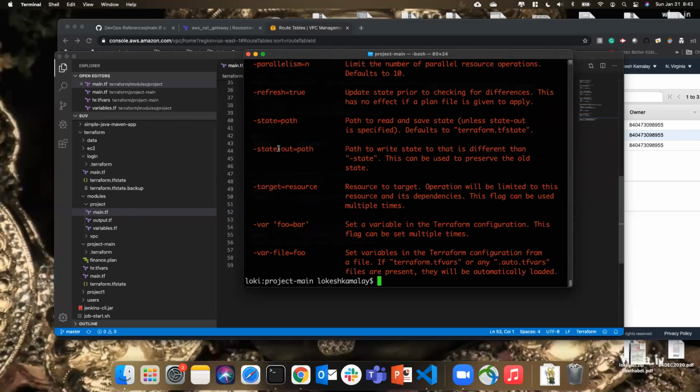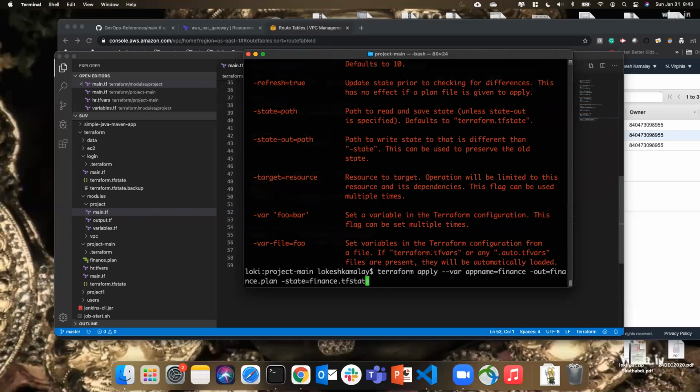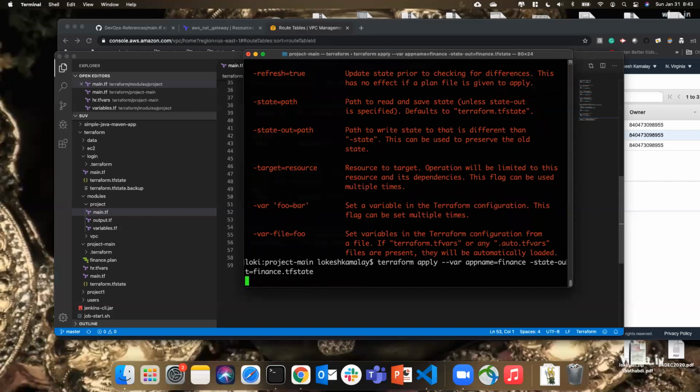Oh, this is state-out, not the state. So you don't need to do this plan as well here. So it will create the new finance.tfstate file.